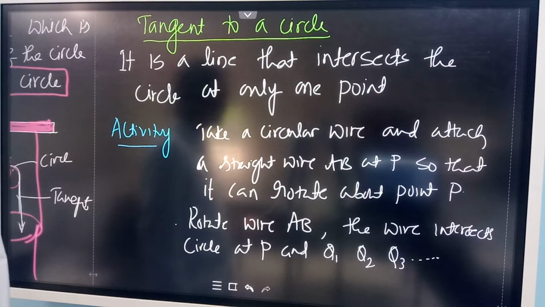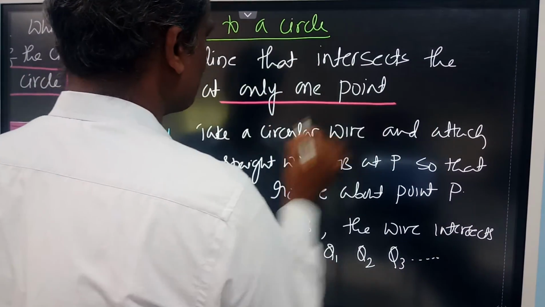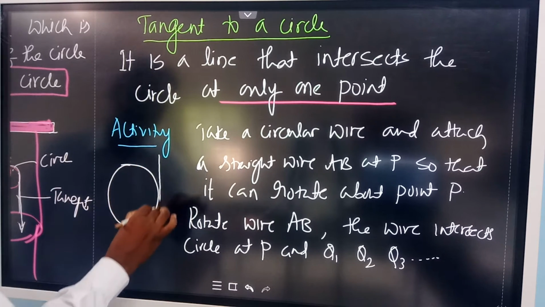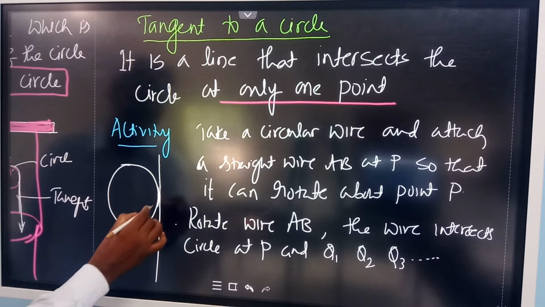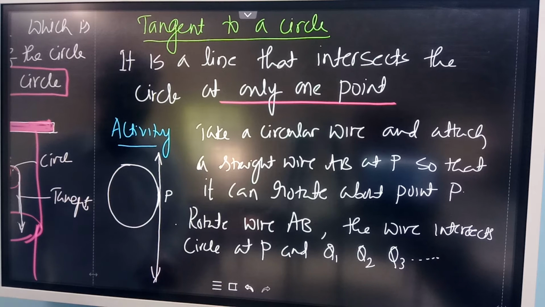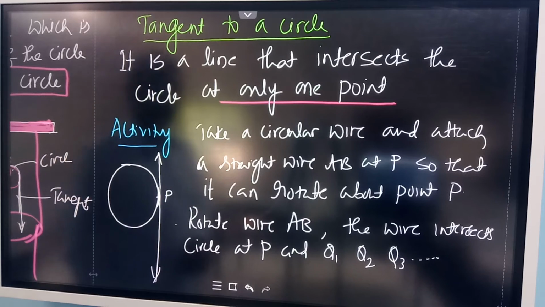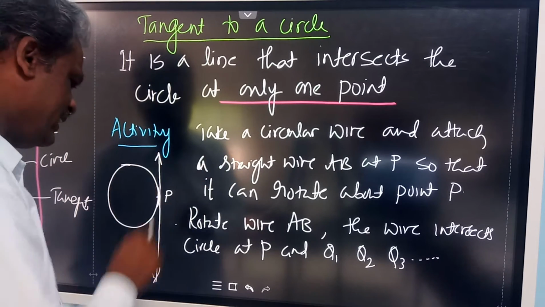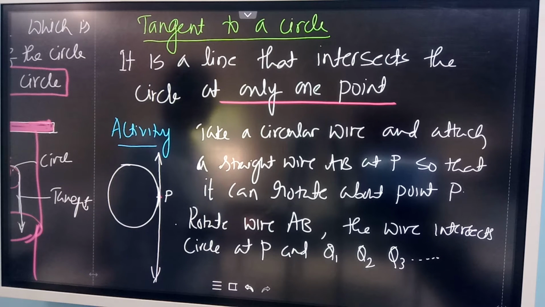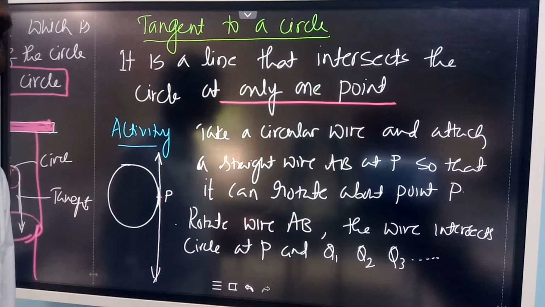Now what is a tangent to a circle? A tangent to a circle is a line that intersects the circle at only one point. So if you draw a circle like this, you can say this is a point P which is common to both the circle as well as to the tangent. So at only one point if it intersects, then it is called a tangent. A line which is intersecting at only one point P is called a tangent line. If it intersects at two distinct points, then it is called a secant line.